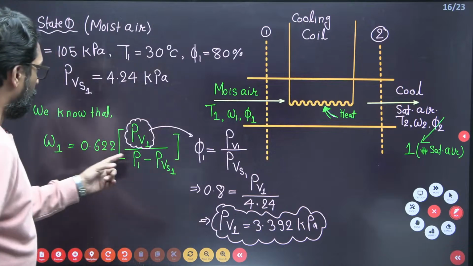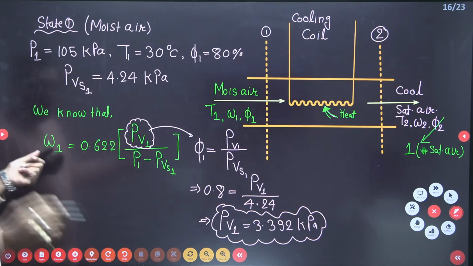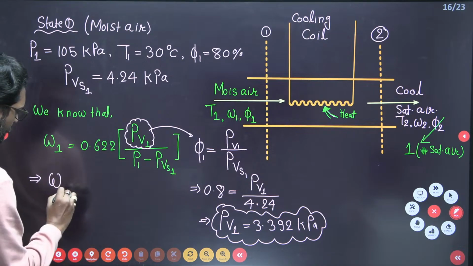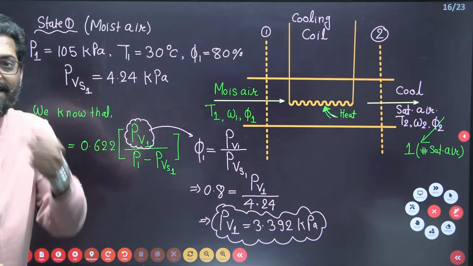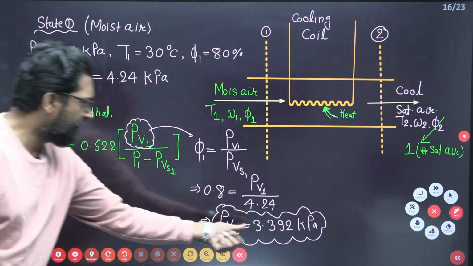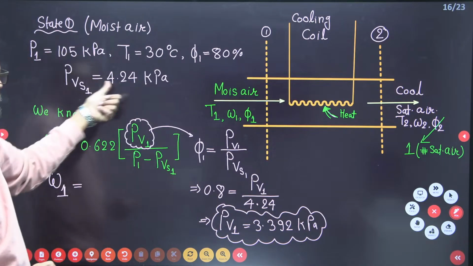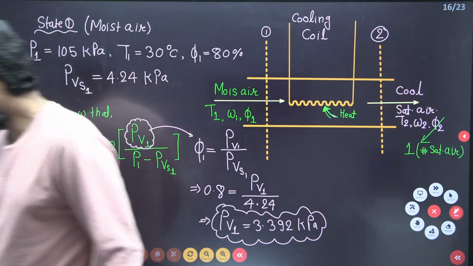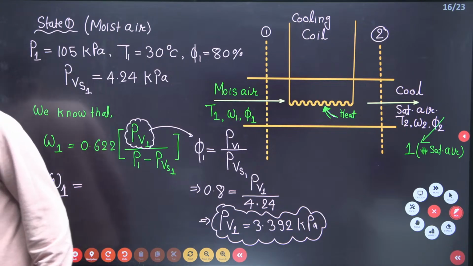Okay. Now put the value here, PV, and find the value of omega 1. What is the specific humidity at point 1? Put the value of PV1 as 3.392. The pressure is given as 105, and PVS is given as 4.24. How much is it? Please find it.